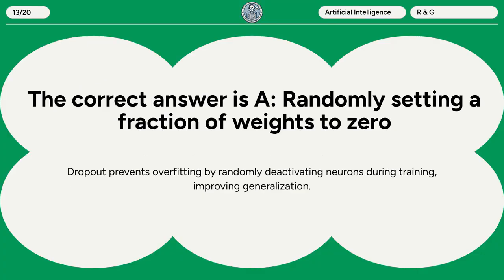The correct answer is A. Randomly setting a fraction of weights to 0. Dropout prevents overfitting by randomly deactivating neurons during training, improving generalization.